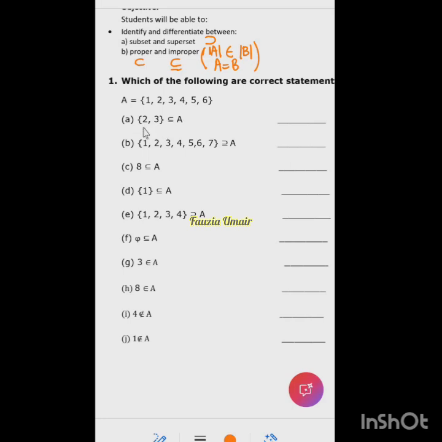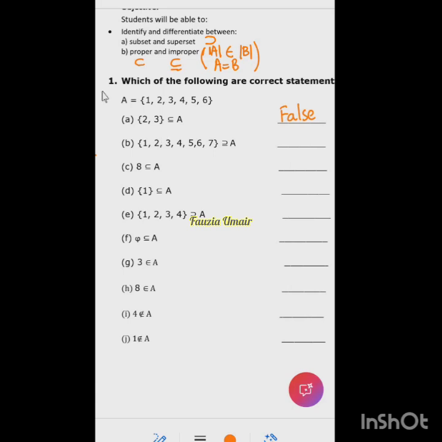No, ma'am. No, it's not. Why not? Because for improper, it must have all the elements of A. इसके पास सिर्फ दो elements हैं. So this is a proper subset of A, not the improper one. So this is false. Is it clear, beta?